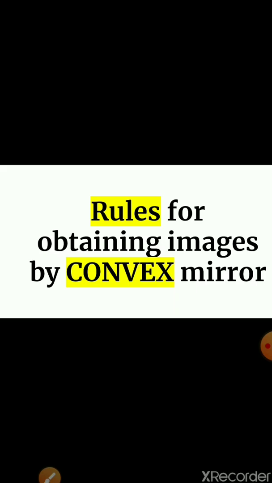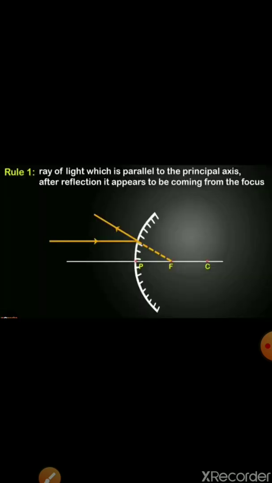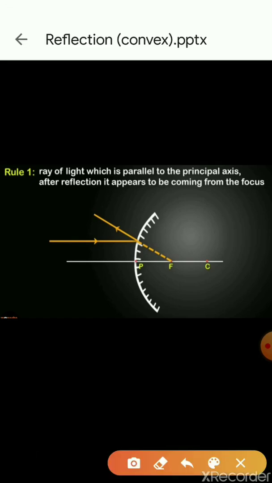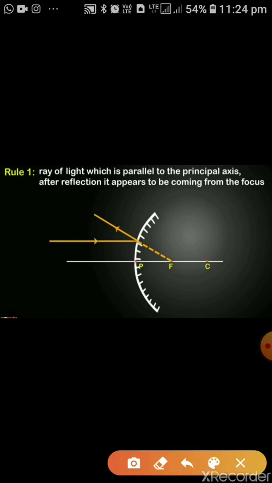There are 4 rules, and the first rule is: the ray of light which is parallel to the principal axis, after reflection appears to be coming from the focus. You can see here we have a convex mirror, and how the light is passing.